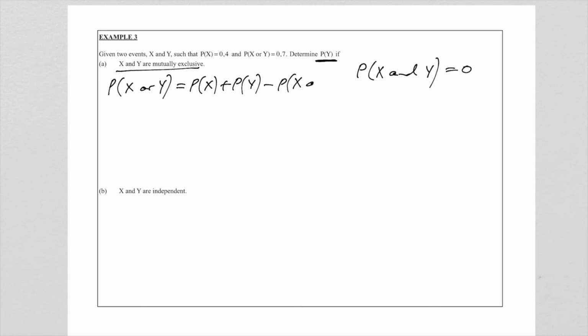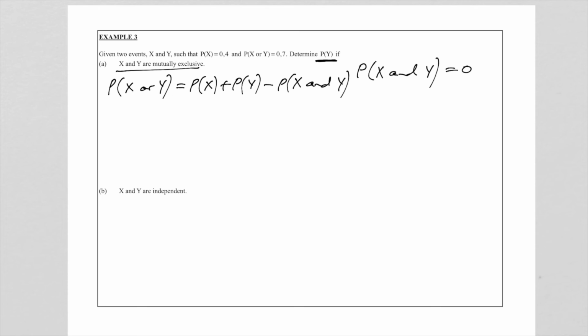We know that there's no intersection, so that means that the p of x and y is equal to 0 because of mutually exclusive. So now our general rule, the probability of x or y is equal to the probability of x plus the probability of y minus the probability of x and y.